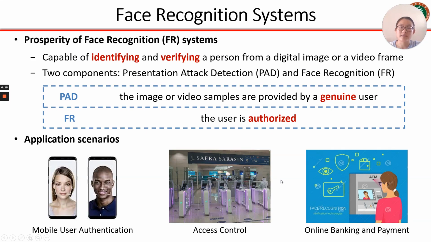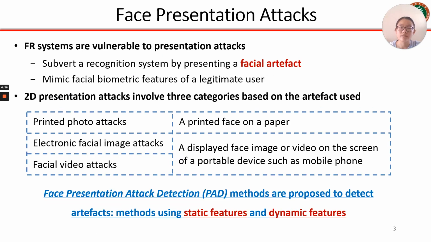Nowadays, face recognition systems have become popular as a reliable and convenient way of user identification, access control, and online banking payment. A face recognition system is composed of presentation attack detection and face recognition. The former ensures that the image or video samples are provided by a genuine user, while the latter has to determine whether the user is authorized. In this paper, we focus on developing efficient PAD methods.